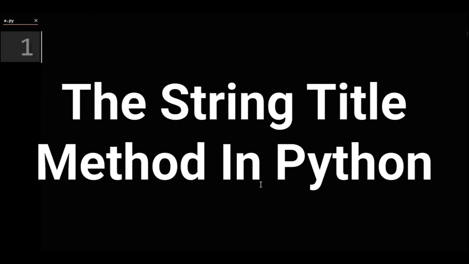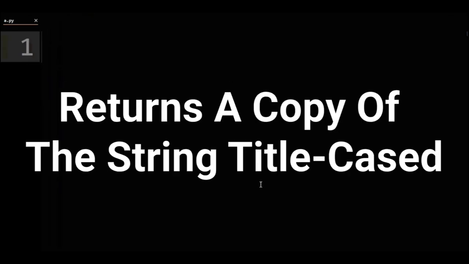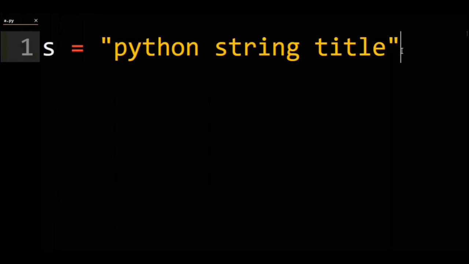The string title method in Python returns a copy of the string, title cased. Let's set up some quick code to see how title works. First, let's have a string s that is the title of this video: "python string title" in all lowercase. If we call title on the title of this video, it will return a string where the first letter in each word is capitalized. Therefore, the P, S, and T are all uppercased.